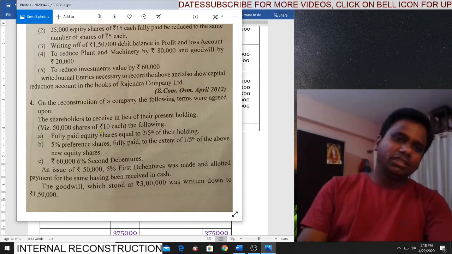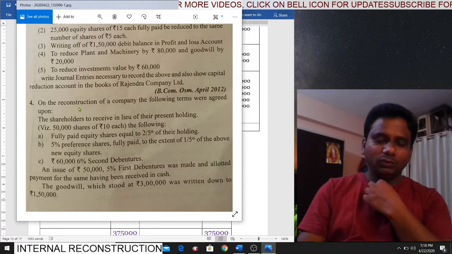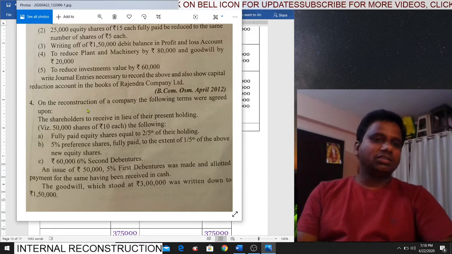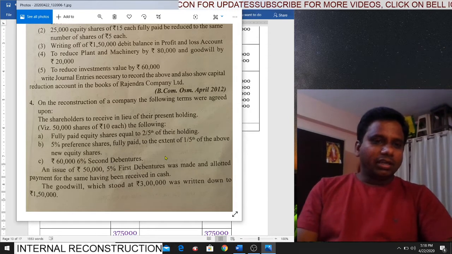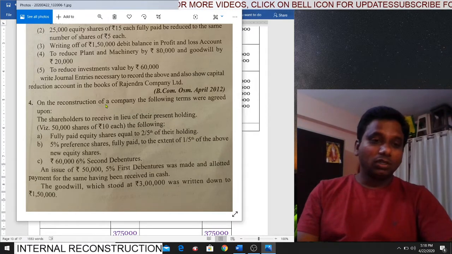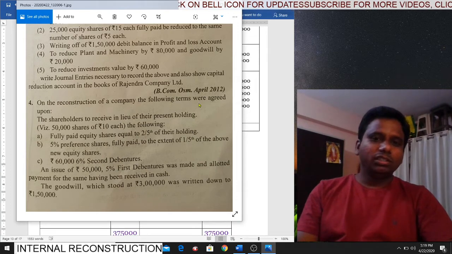See, this problem is a little bit interesting. Look at why it is interesting. You can understand now. Right. Fourth problem. On the reconstruction of a company, the following terms were agreed upon.